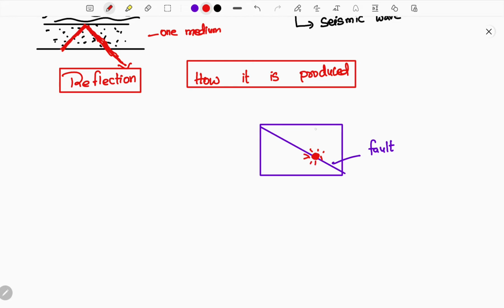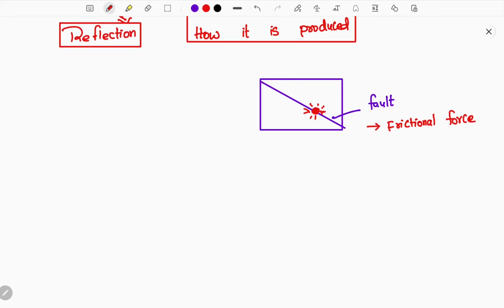Why? The topmost layer is providing a high amount of pressure on that, and there is a high amount of frictional force acting on that. When this part is slipped, because of the frictional force, which is the force between two or three stones or many other heavy materials, and the pressure mounted on it, there is an energy release.